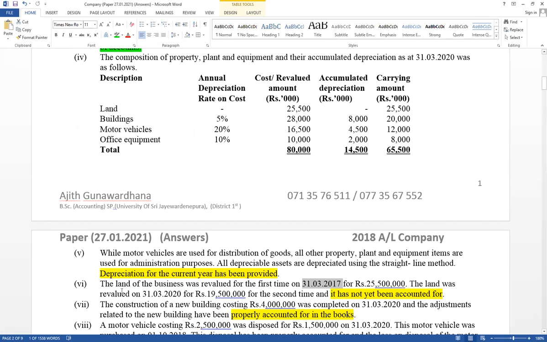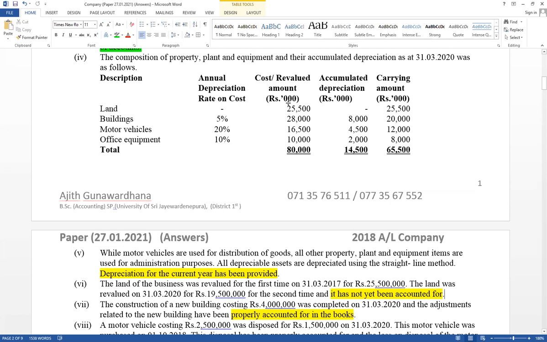Land was revalued on 31st March 20 for 19,500 for the second time. It has not yet been recorded. That is the thing you have to consider. Our accounting period ends on 31st March 20. The second time revaluation is not recorded. Therefore, the land available here as the opening balance